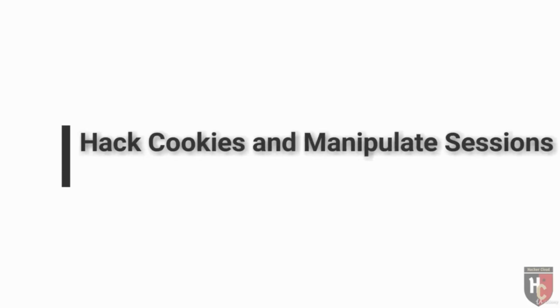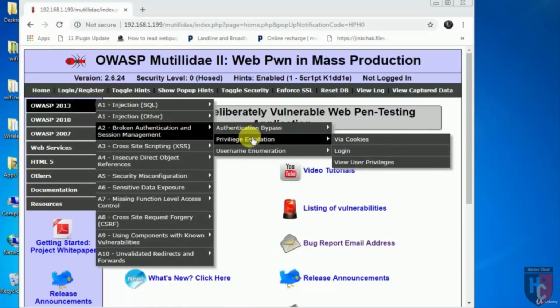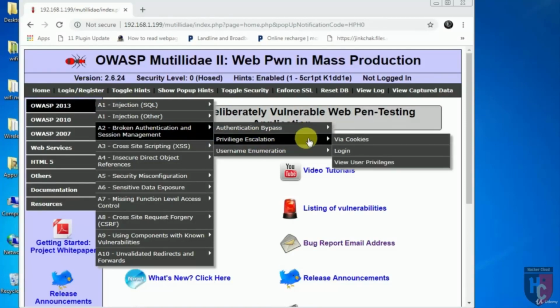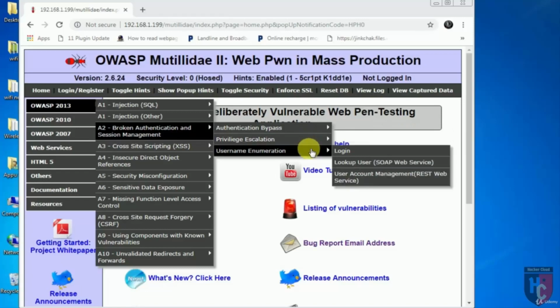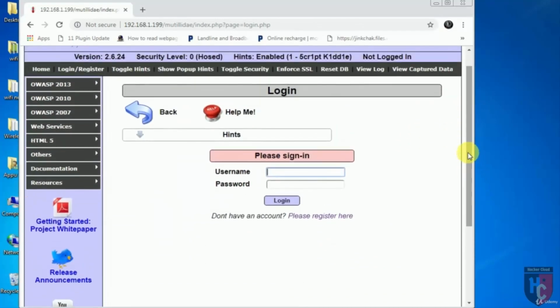Welcome. In this lecture, we will learn how to find vulnerabilities using cookie and session manipulation techniques. In this video lab demonstration, I have used the OWASP Broken Web Applications project. My Burp Suite is already configured with the browser. Now let's select the bug Broken Authentication and Session Management, then username enumeration, and then the login page. Here I have already registered a profile with the username John. Type username as John and the password.